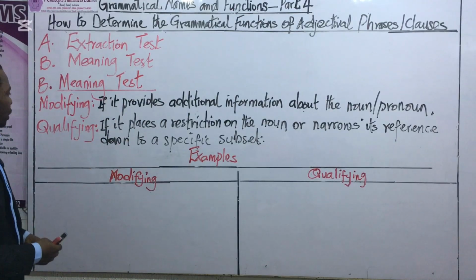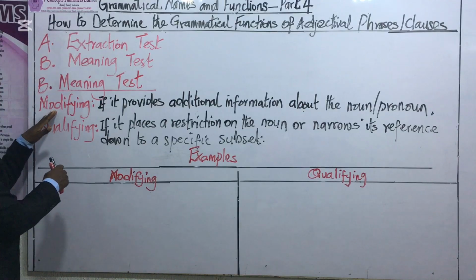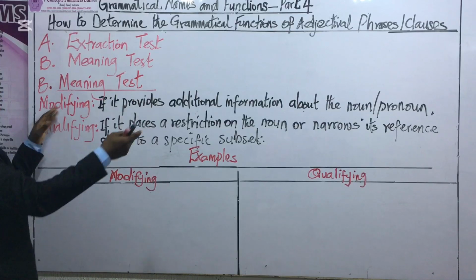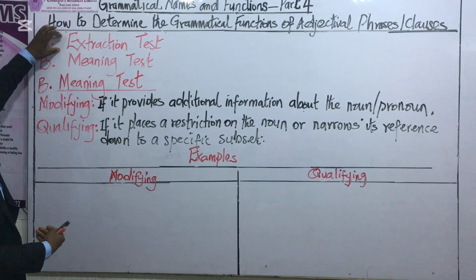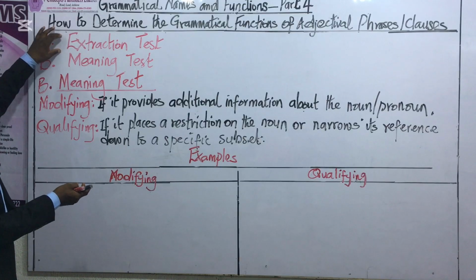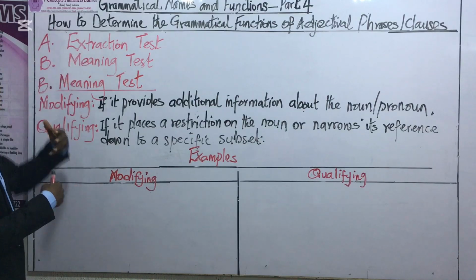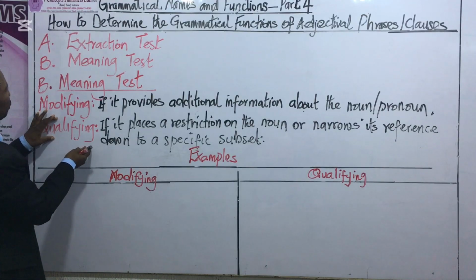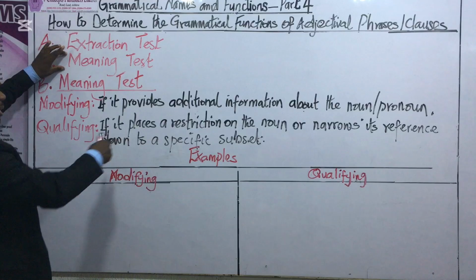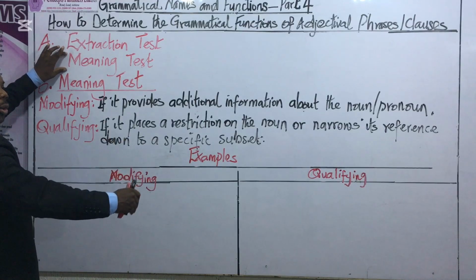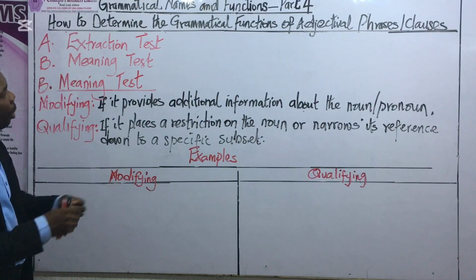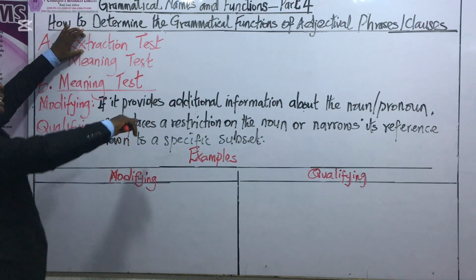Now, this is the summary of what we are talking about. Based on meaning test, we understand that the phrase or the clause is just providing additional information. So in agreement with the extraction test, when you remove it, it will not make any significant impact on the parent sentence because it was just providing additional information. Now, what about the qualifying function? We understand that based on the meaning test, the phrase or the clause is restricting the noun to a particular subset, and that is the more reason extracting it will destabilize the grammatical structure of the parent sentence.